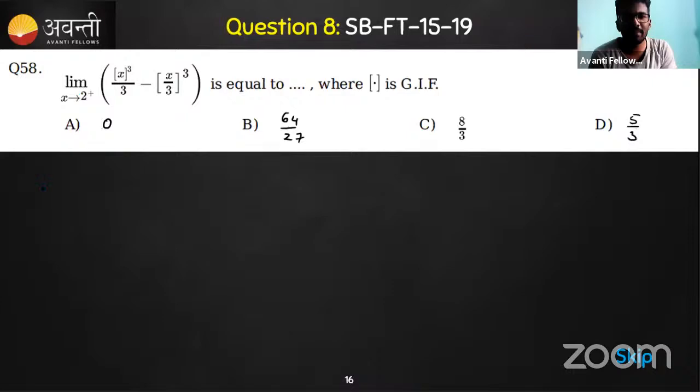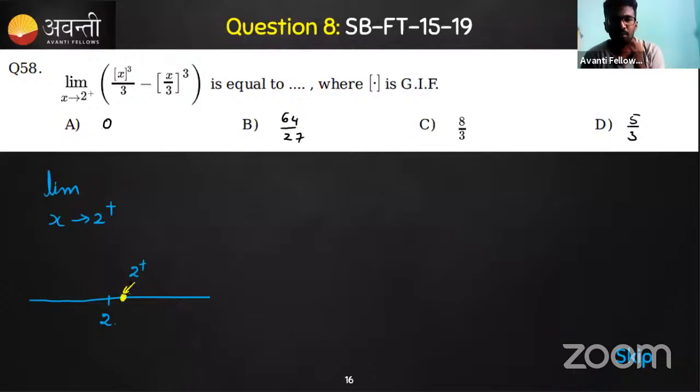So let's consider what they have given. There is a limit extending to 2 plus. If you have a very good concept in your mind, this actually requires nothing to be calculated. 2 plus means slightly greater than 2, the right hand limit. Is it clear? Imagine the number line, there is a 2 here, and other integers on the left side less than 2. The 2 plus point is a value slightly greater than 2.